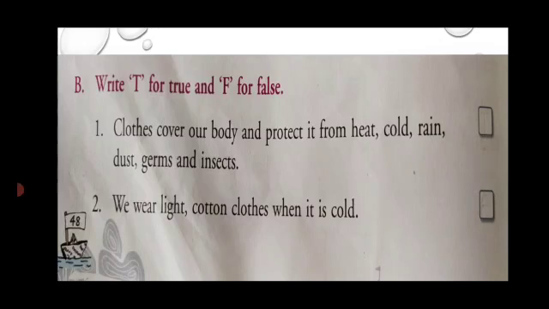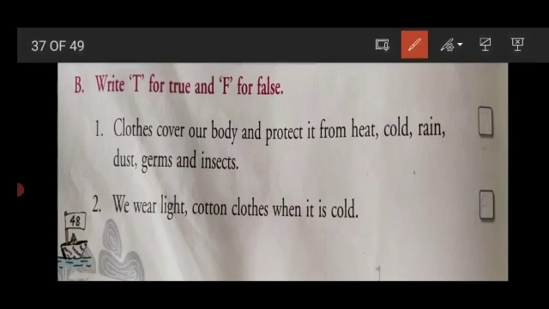So first sentence is, clothes cover our body and protect it from heat, cold, rain, dust, germs and insects. Is it true or false? It is true. So write here T.